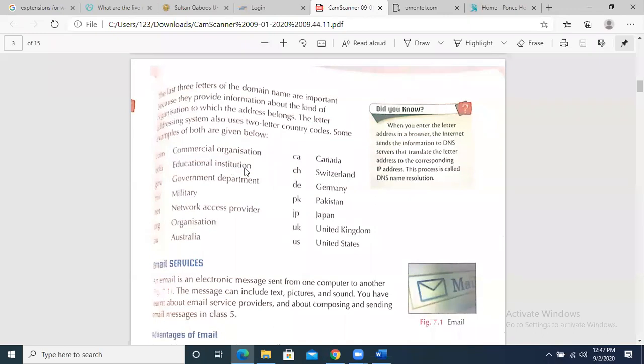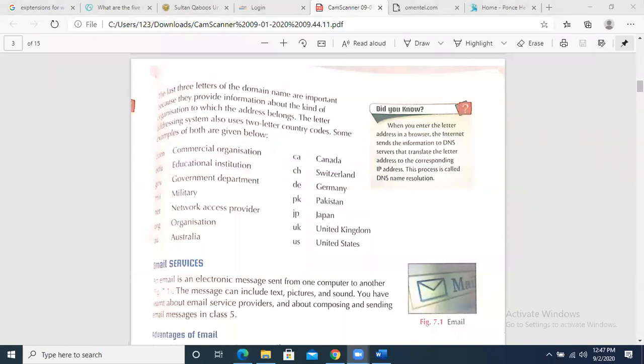As we just saw, Sultan Qaboos University has .edu at the end. .mil is for military organizations. .net is for network organizations. .org is for different types of organizations. Then, to identify countries, we have .ca for Canada, .pk for Pakistan, .uk for England, United Kingdom, and .us for United States.